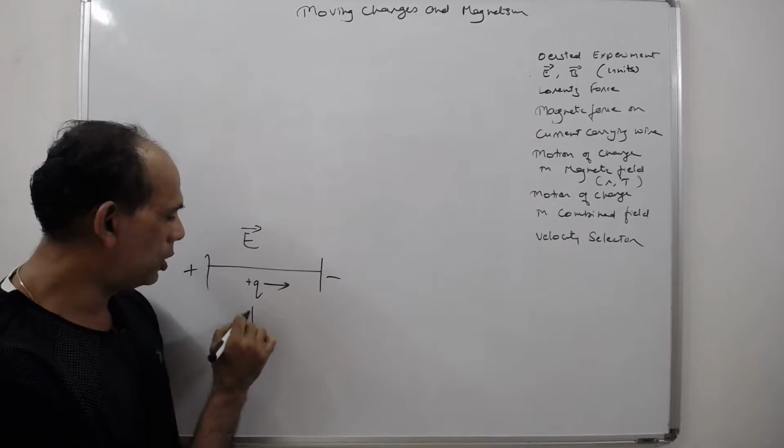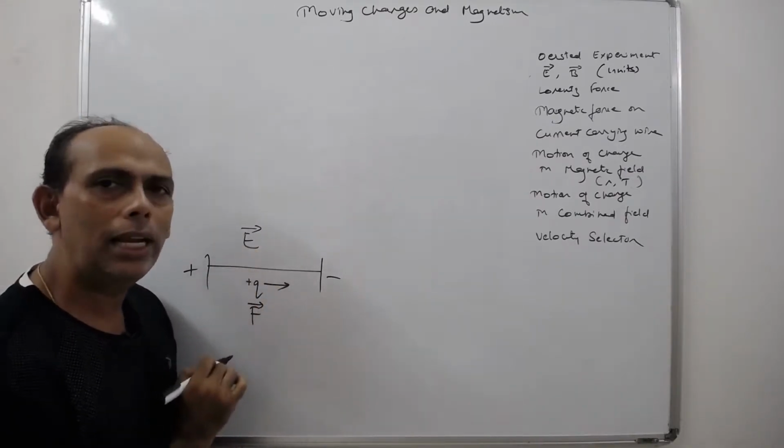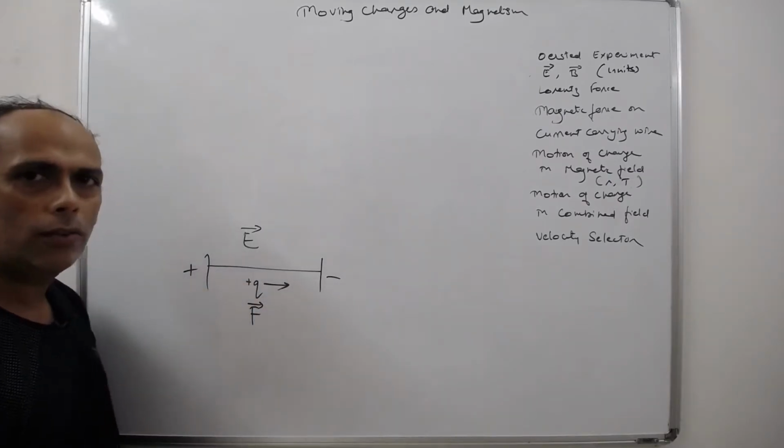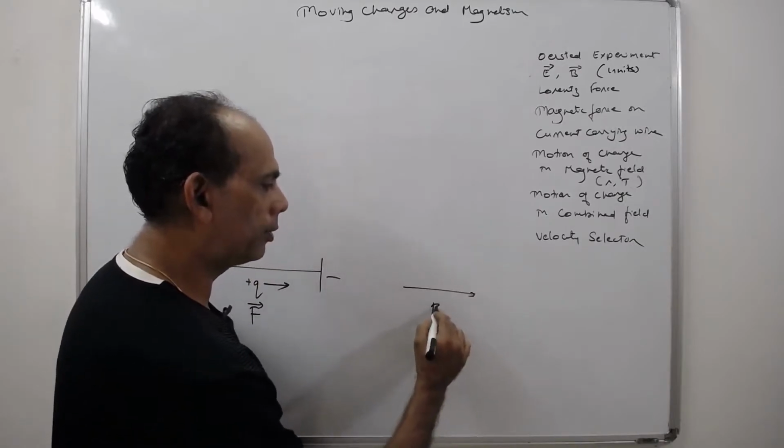So that means the force that is acting on this charge will act in the same direction as the electric field, right? This is in case of electric field. What happens in the magnetic field? Here, this is a magnetic field.